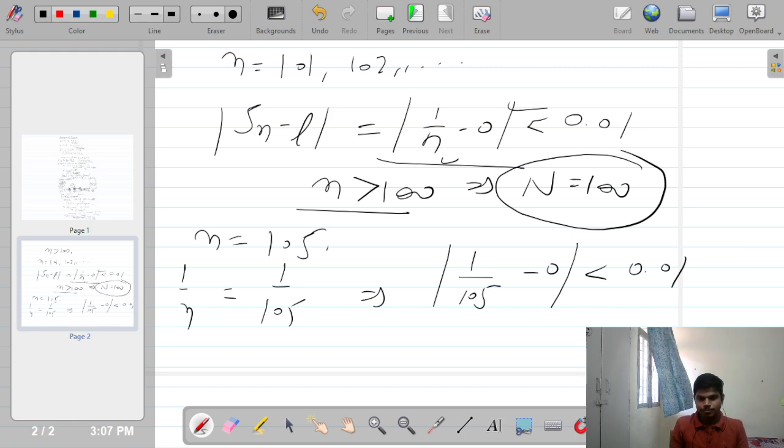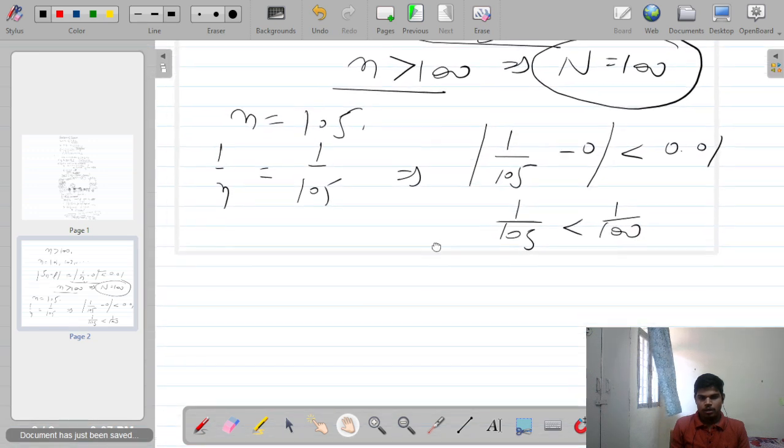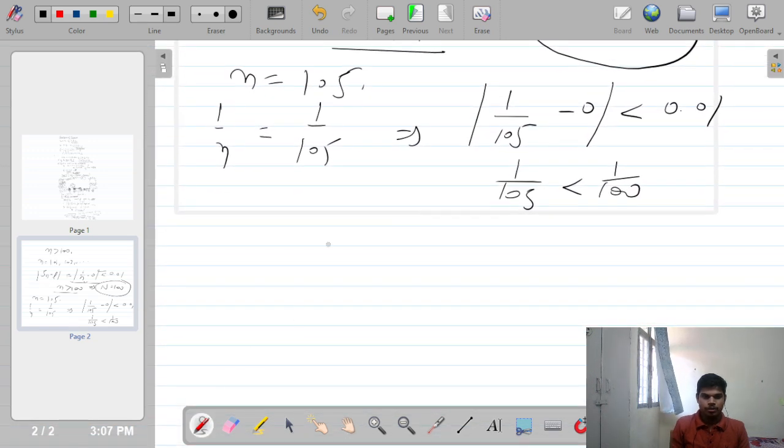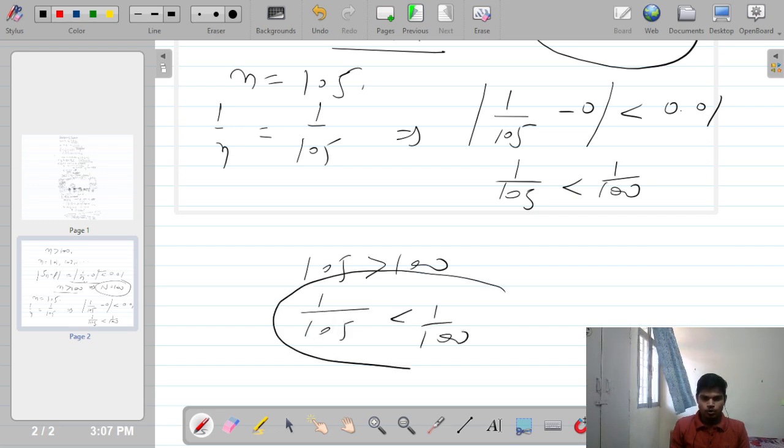This means 1 divided by 105 is less than 1 divided by 100. I hope you know this very well. Ultimately, 105 is greater than 100, so 1 upon 105 is less than 1 by 100. So this is always true, which means this is verified.